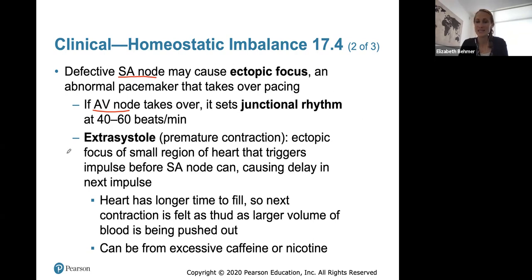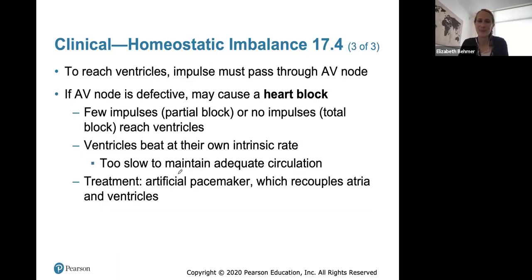An extrasystole is a premature contraction where, if we have a defective SA node, the ectopic focus, a small region of the heart, will trigger the impulse before the SA node can, causing a delay in the next impulse. So the heart will no longer have time to fill. The next contraction will be felt more as a thud as a larger volume of blood is being pushed out. And this can be from excessive caffeine or nicotine.